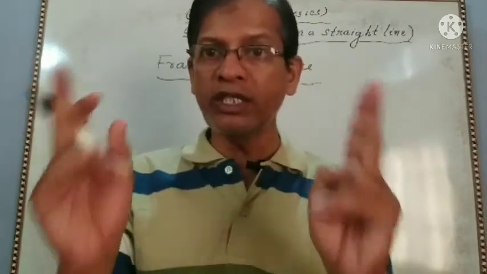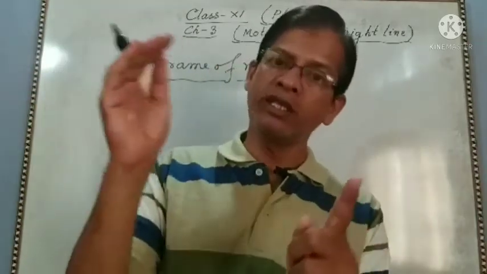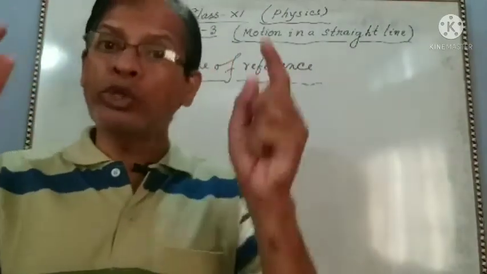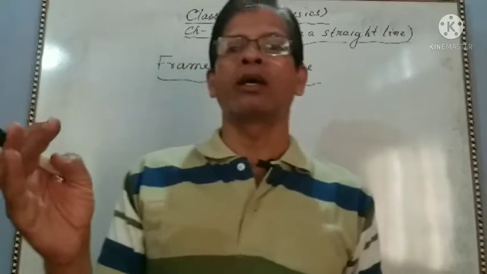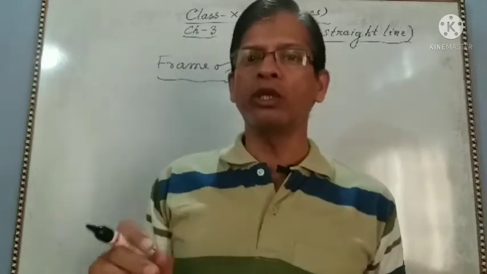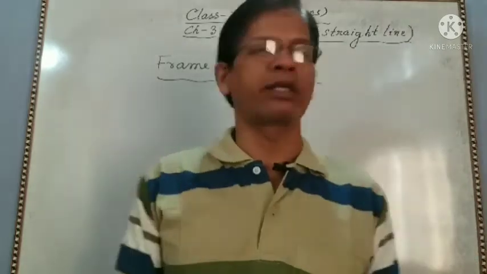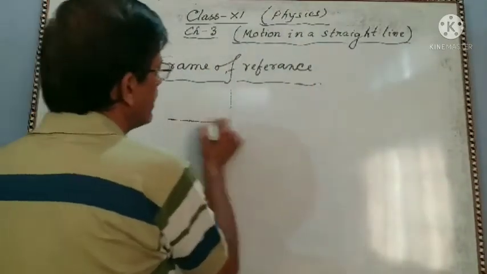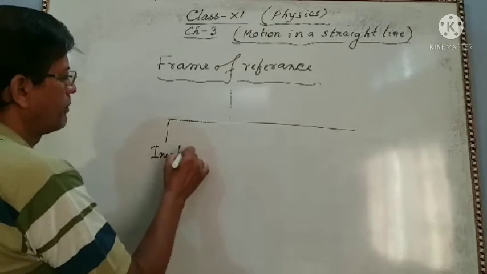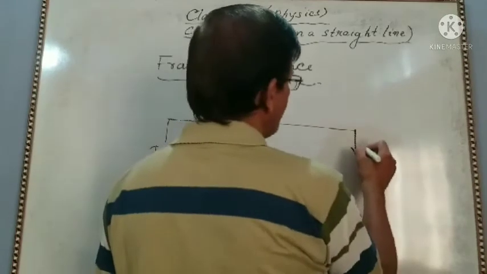This is the coordinate system like XYZ attached to an object. That means in this coordinate system there will be an observer which will observe the displacement, acceleration, velocity of a moving object. This is called the frame of reference. And frame of reference is of two types: inertial frame and non-inertial frame.